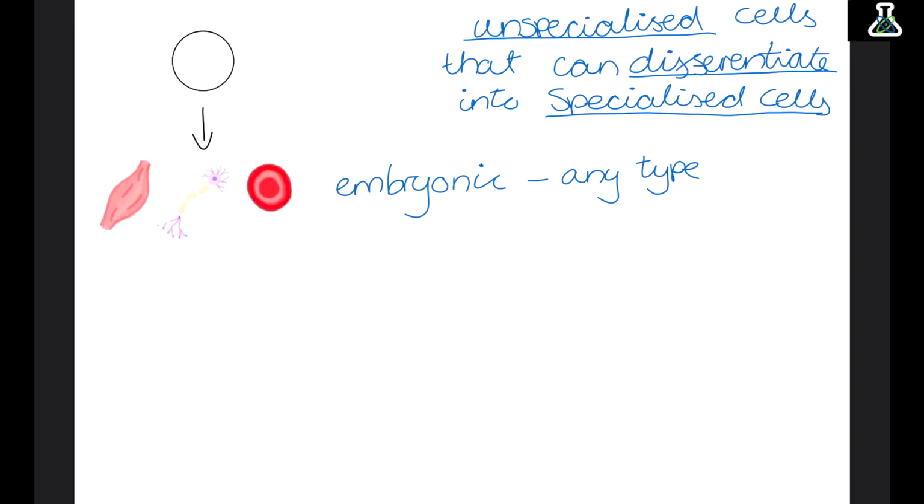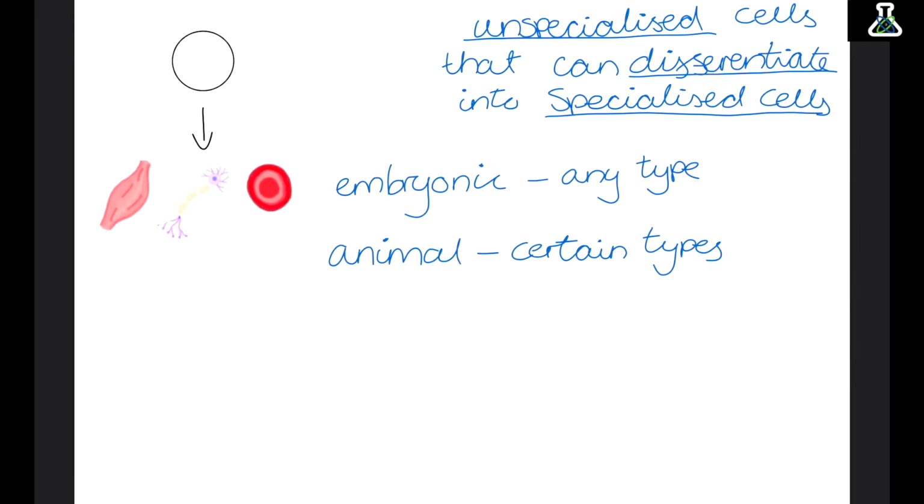The second type of stem cell are animal stem cells. And these are already partially specialised, so they can only turn into certain types of cell. For example, a stem cell found in the bone marrow can only turn into the different types of blood cell. It wouldn't be able to form a brain cell or a muscle cell. This is because animals stop growing, so they don't need to be able to create new cells all of the time, only the ones that could need replacing.